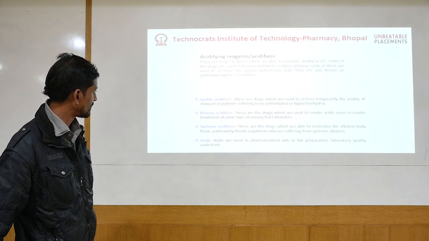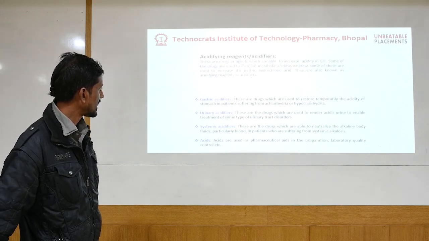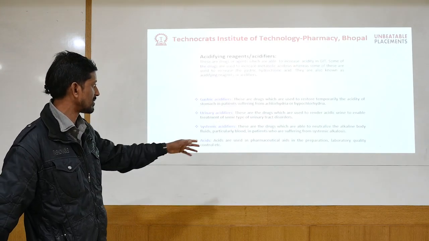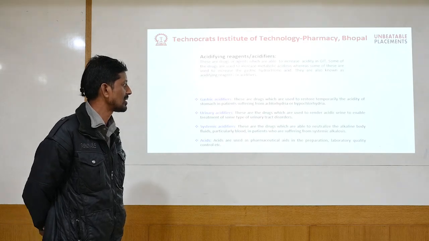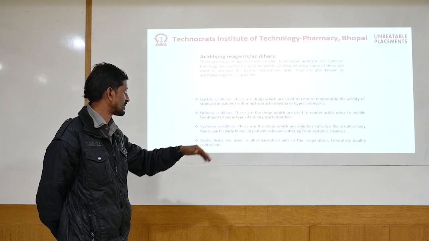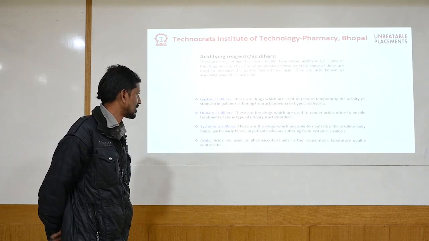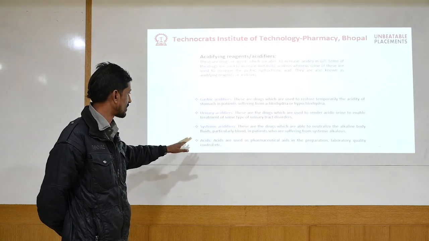Systemic acidifiers get absorbed inside the body and may go into the blood, and the patient may have a problem called systemic alkalosis. The blood is already alkaline, so a huge amount of systemic acidifiers may cause even more basicity. We have to keep that in mind, particularly for the patient.